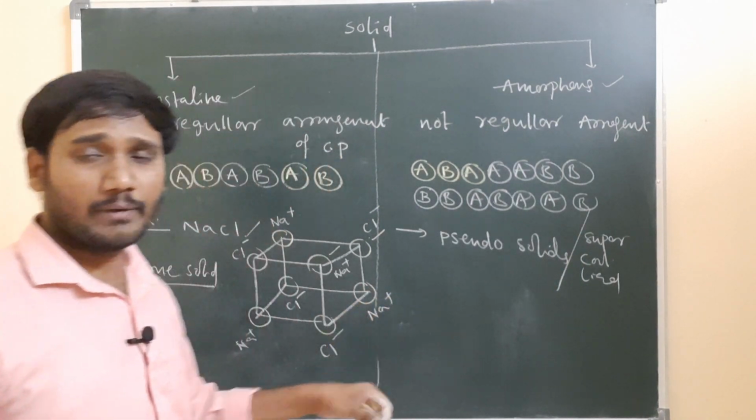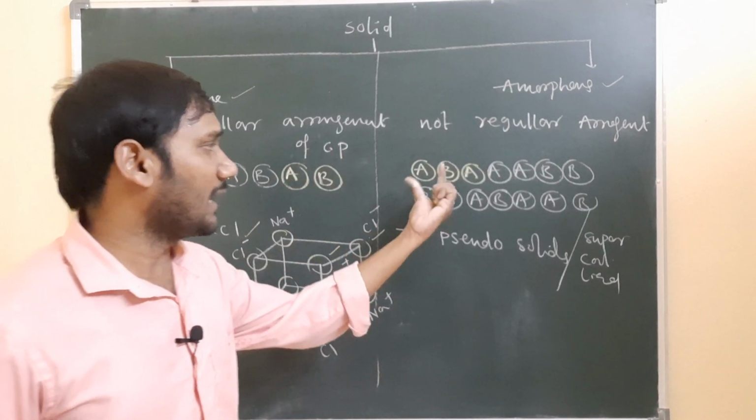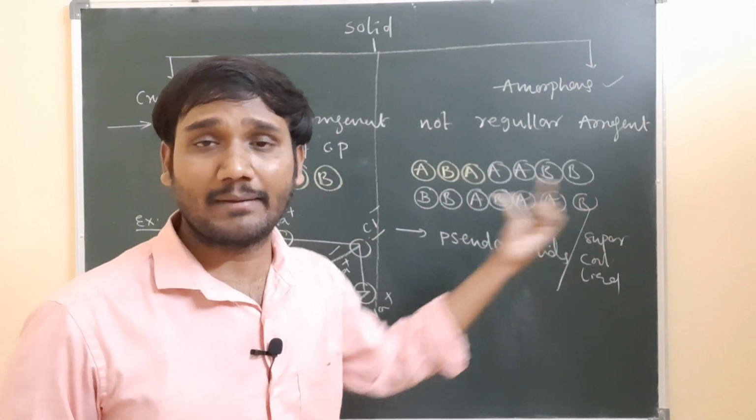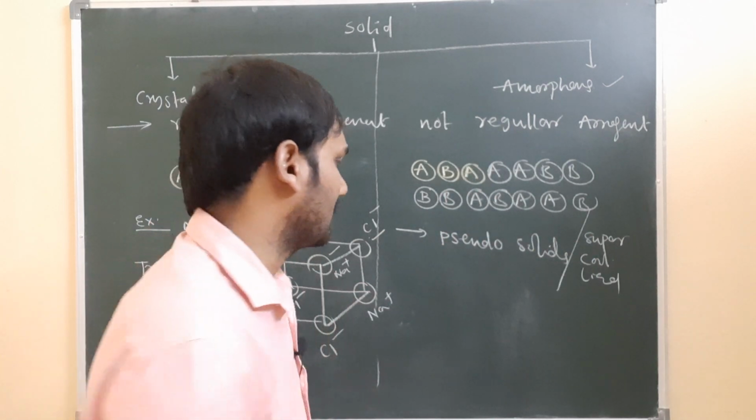A true solid is nothing but one where the arrangement of the particles is regular. So that's why we can say it is a true solid. But if the arrangement of the particles is not regular, it means it is not a true solid. Why we call it a super cooled liquid, let us discuss.